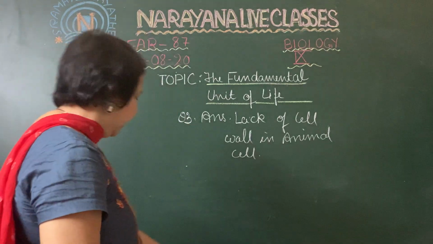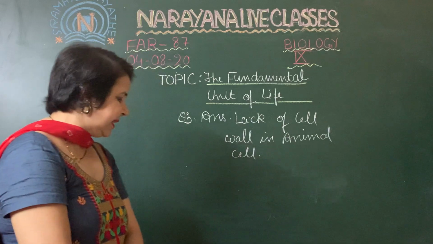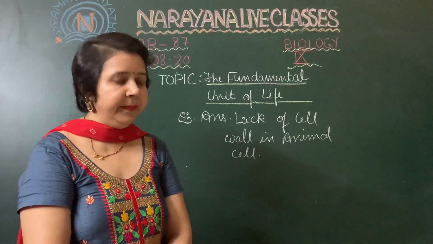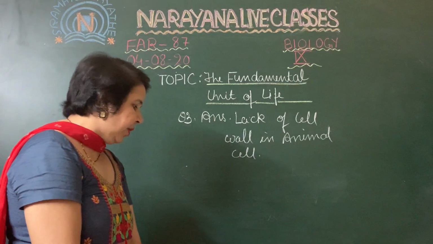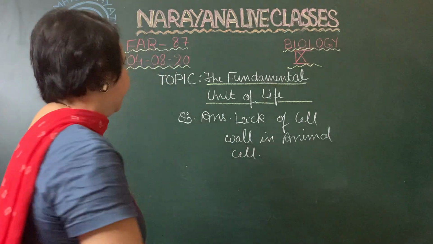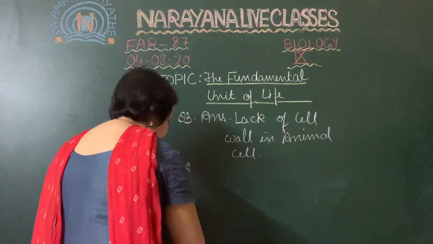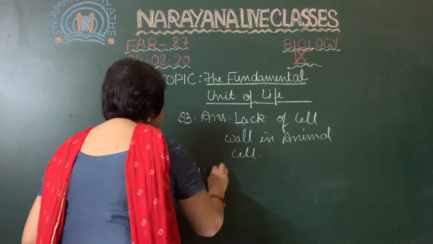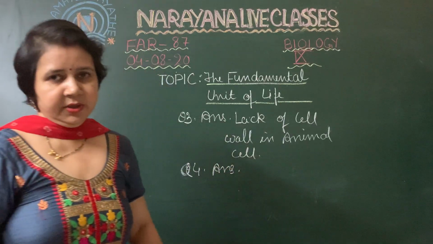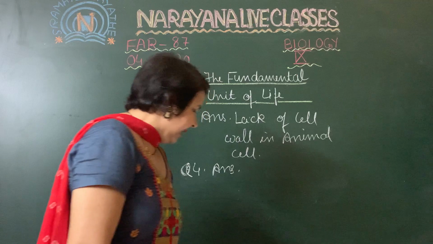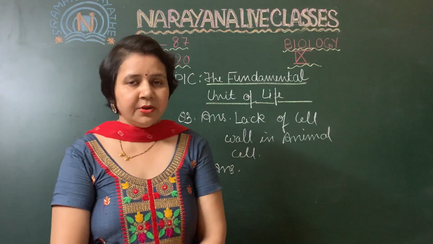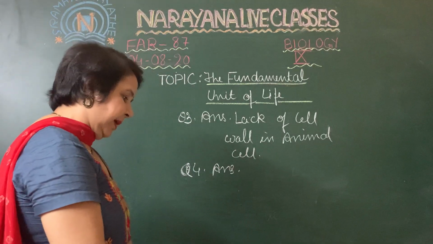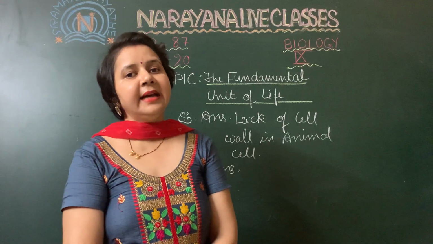Now question number 4 asks: a person takes a concentrated solution of salt. After some time he starts vomiting. What is the phenomenon responsible for such a situation? If a person takes a hypertonic, concentrated salt solution, that means having a very high amount of salt, then osmosis takes place in the body of that person, which results in dehydration.